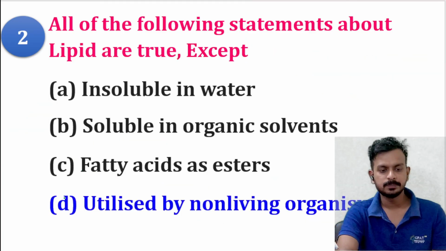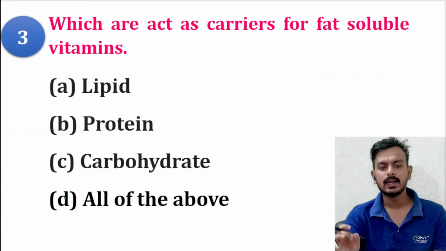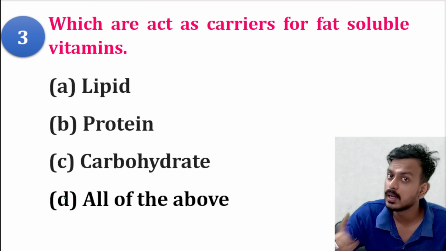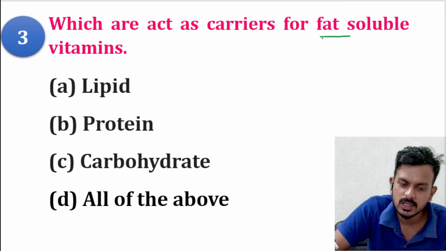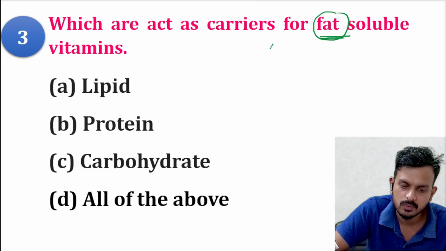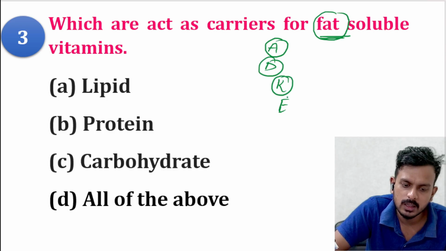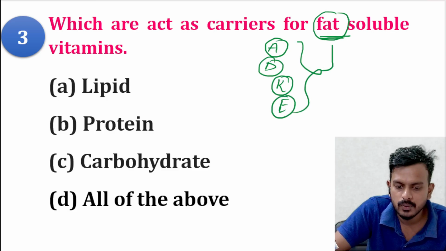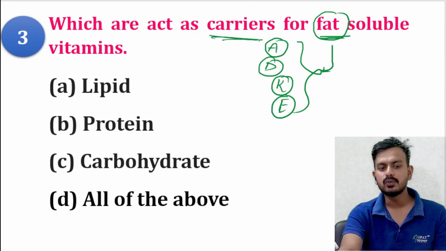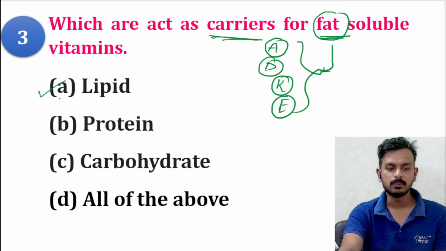Now moving to the next question: which acts as a carrier for fat soluble vitamins? First, remember what the fat soluble vitamins are. Vitamins are of two types, either fat soluble or water soluble. Here the question is about fat soluble. Fat soluble vitamins are A, D, K, E: vitamin A, vitamin D, vitamin K, vitamin E. These four are called fat soluble vitamins. Your options are lipids, proteins, carbohydrates, or all of the above.